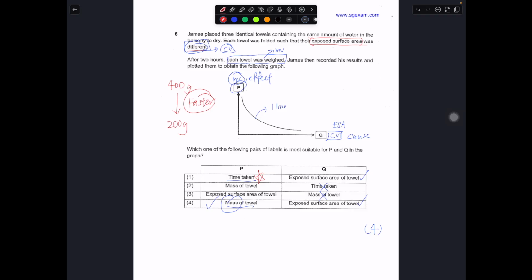It can be, but in this case, it is not applicable because the question already tells you each towel was weighed. So this will correspond to the measured variable, and this will correspond to the change variable. So the information is more or less in the question. You just have to pick them out accordingly.